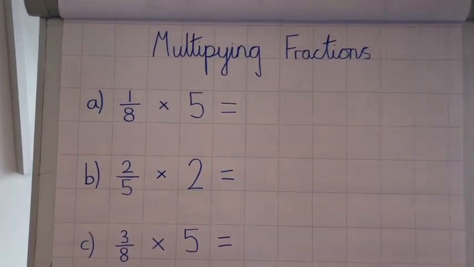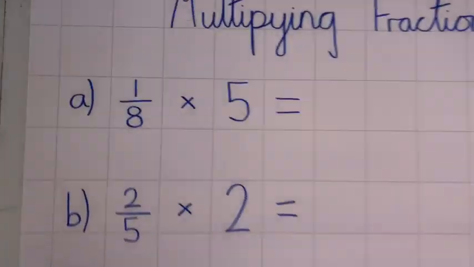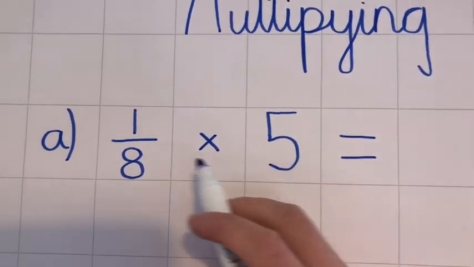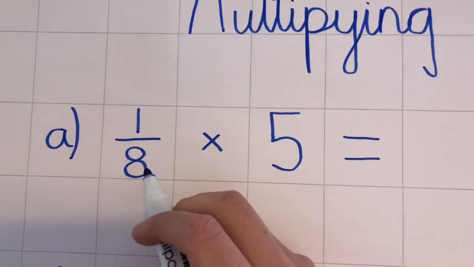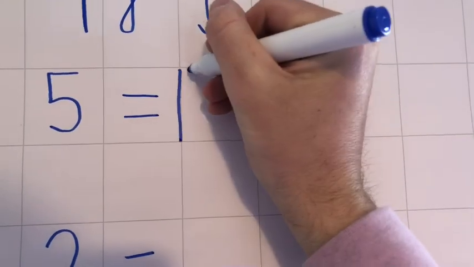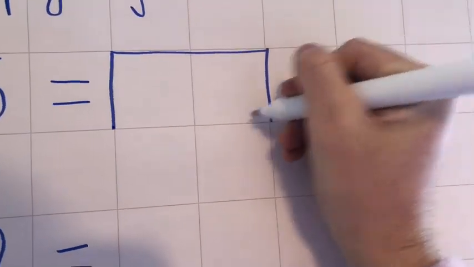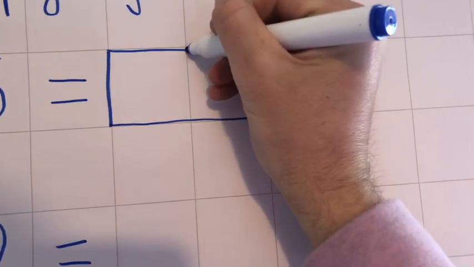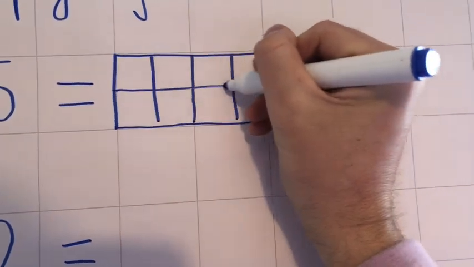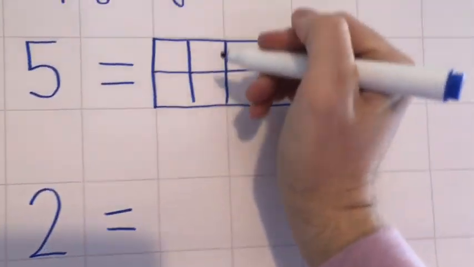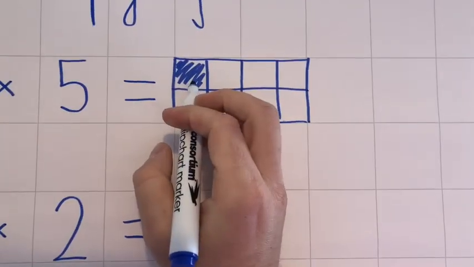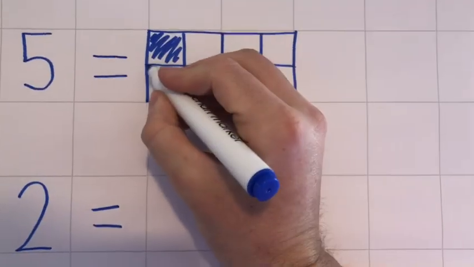Okay, here we have some multiplying fractions questions. Let's start with a fairly easy one. So 1/8 multiplied by 5. So what we're looking for is 5 lots of 1/8. So let's use our diagram. I'm going to draw one whole bar. I'm going to split it into eighths. So we're starting with 1/8, so I'm going to show 1/8 in, but I'm multiplying that by 5, so I'm going to end up with 5 lots of 1/8.